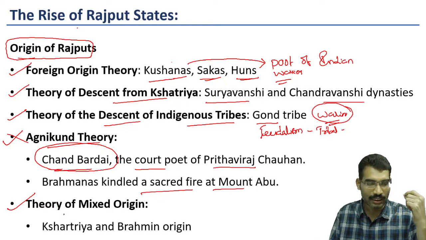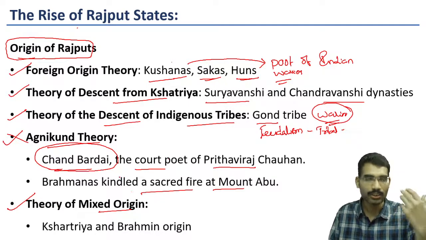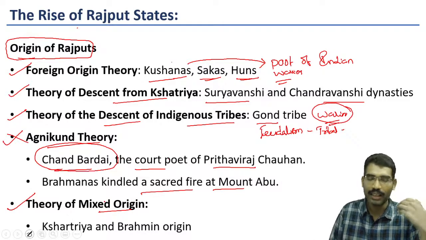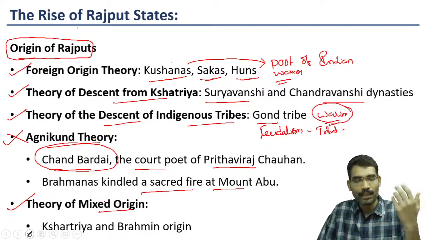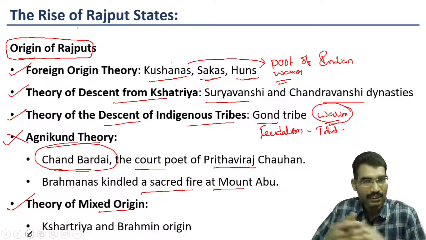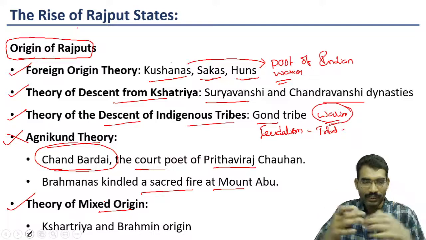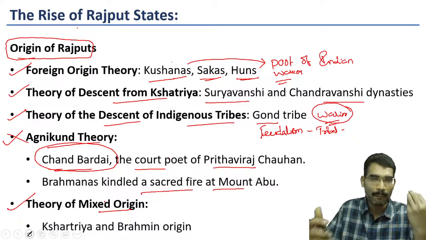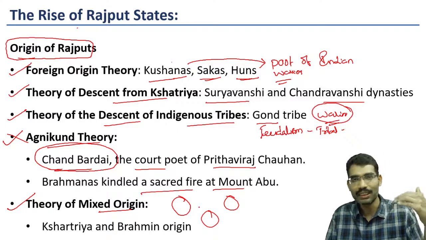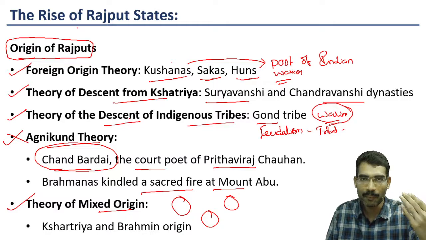Next is the theory of mixed origin. Most of the historians believe this. It says Kshatriya and Brahmana origin. Brahmanas and Kshatriyas already existed in Indian society. Gradually, when they became feudal lords, they carved out independent states and became part of the Rajput clan.